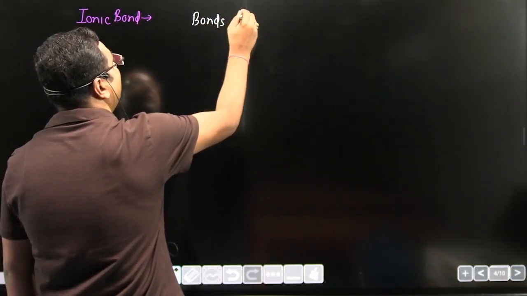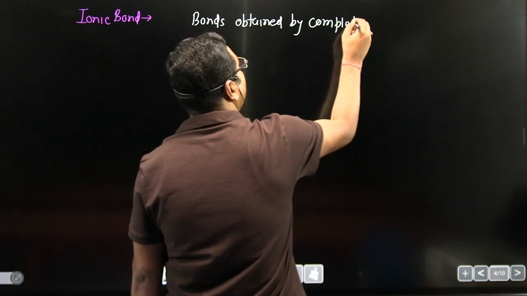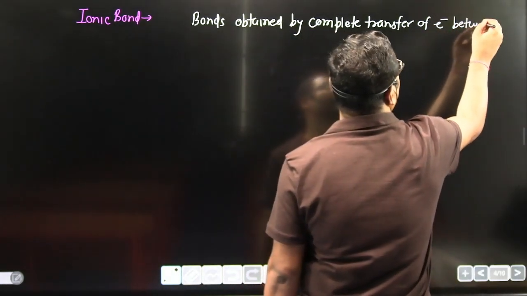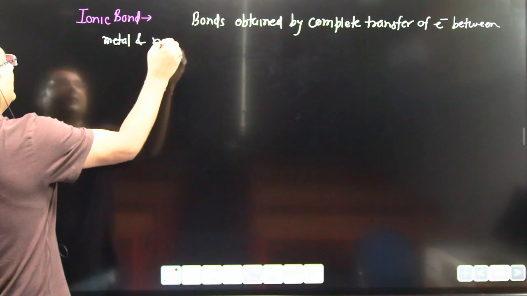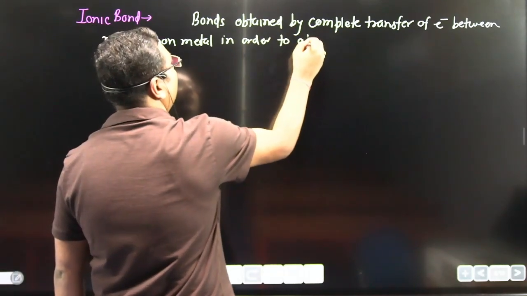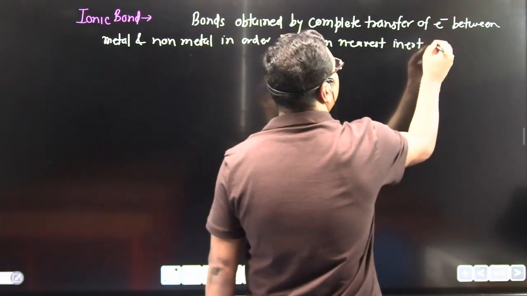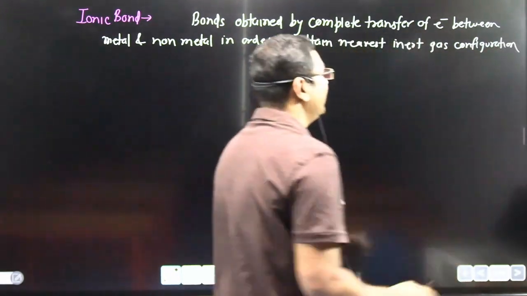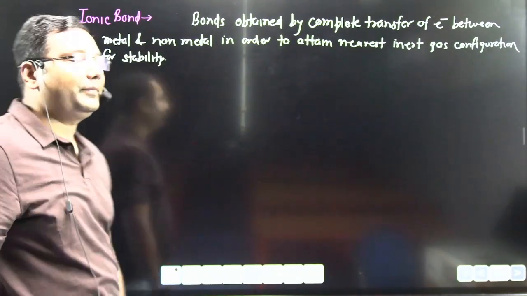Bonds obtained by complete transfer of electron between metal and non-metal in order to attain nearest inert gas configuration for stability. So this is the basic definition of ionic bond.